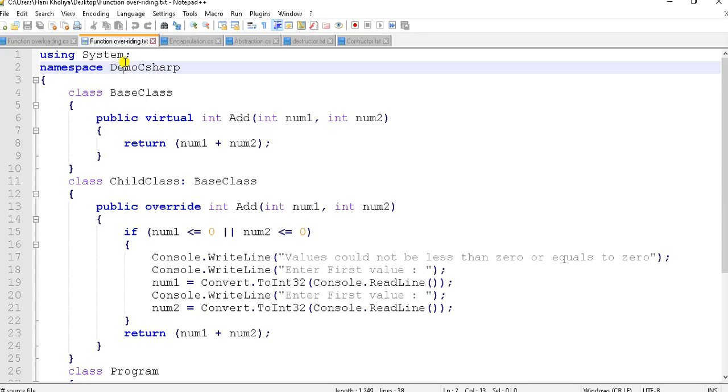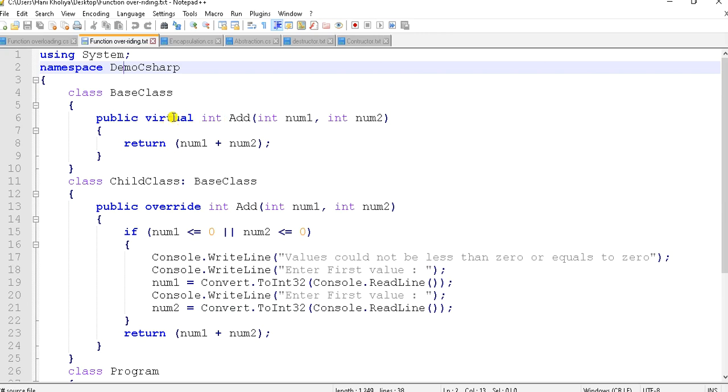So here is the code. Namespace demo, C# class. Base class is the name given for the parent class. Public virtual int add, int number1, int number2. Return number1 plus number2. Here public is a keyword used before this function, and virtual is the keyword used so that this function can be overridden.